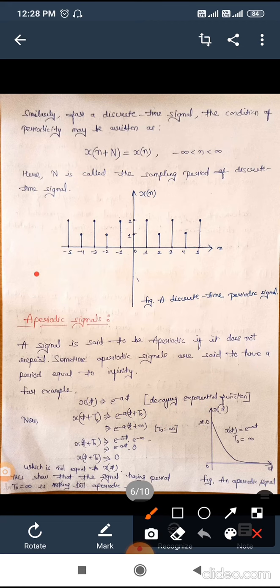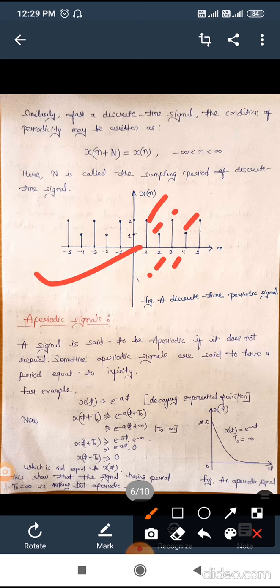Now, in this diagram, as we can see, in between 0 and 1 there is no value. At 1 the amplitude is 2, at 2 the value is 1, at 3 the value is 2, and at 4 the value is 1.